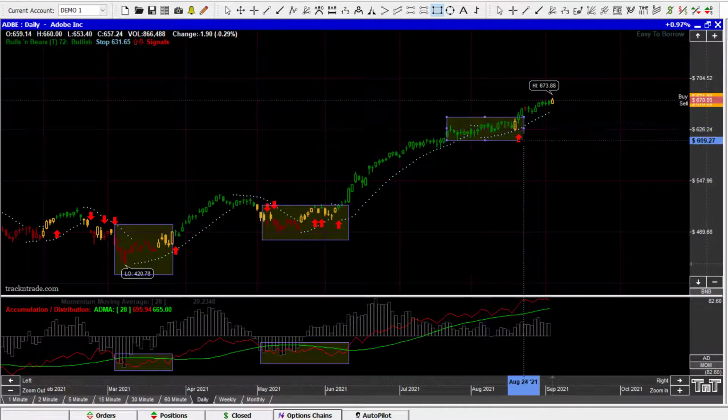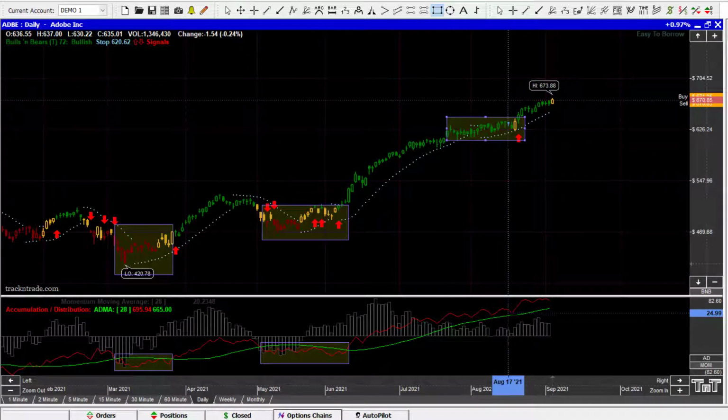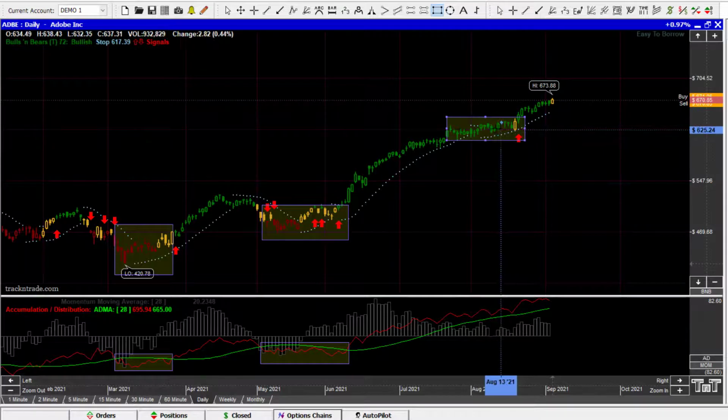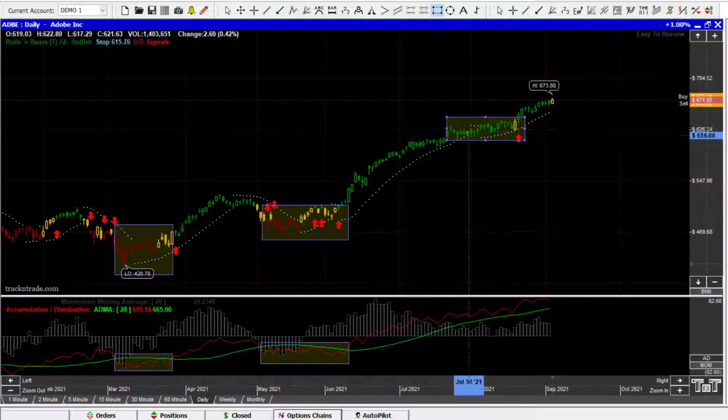So this is where we had a sideways market for an entire month. It broke out the top, but yet the red line stayed above the green line, so that's reaccumulation. There's no red bars in there, but we just had a dead sideways market, and then it broke and started to run once again. So that's your reaccumulation. I don't generally get in on an initial order here. This is where I would add on to a position if I already had positions down here. So let's go into the next one.